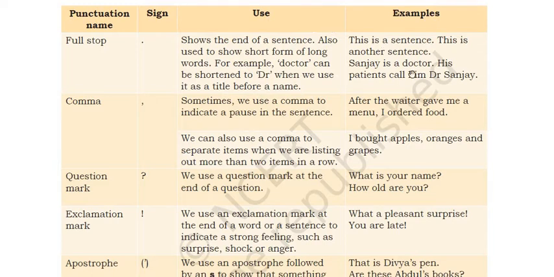Okay, so understood? This is a sentence. This is another sentence. Sanjay is a doctor. His patients call him Dr. Sanjay. Okay. Now, comma. Where is this comma used?